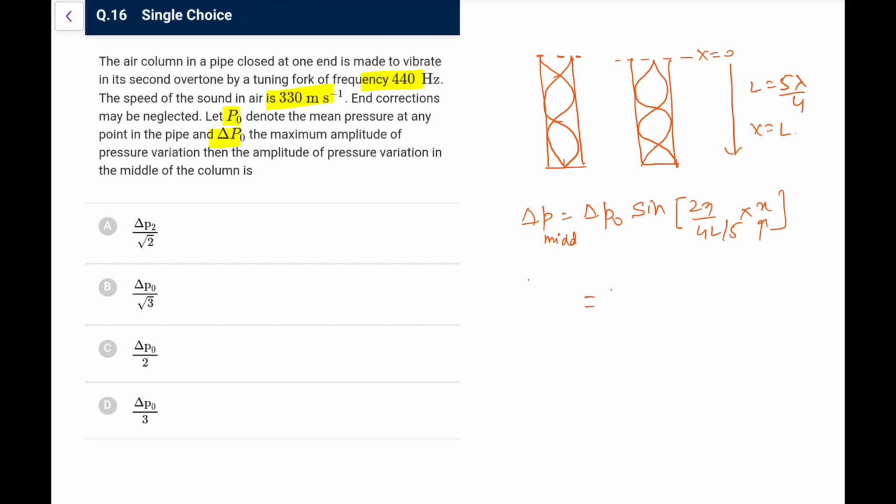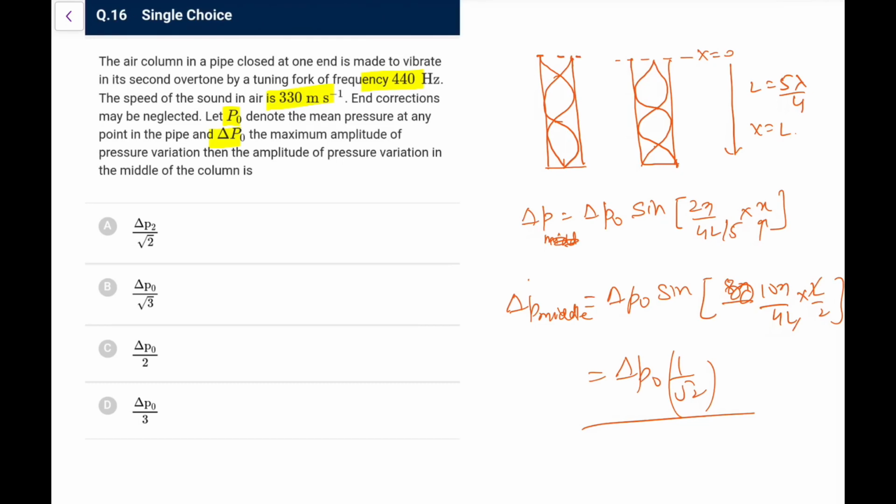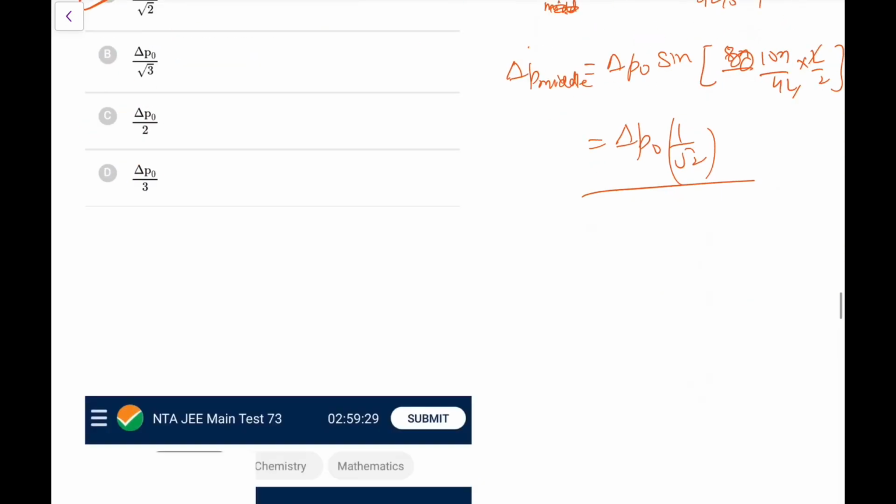So in the middle x will be L by 2, this is general, so delta p in the middle section will be delta p naught sine of, I can write, this is 10 pi by 4L into L by 2. So L cancels, 5 pi by 4, sine of 5 pi by 4 means it is 1 by root 2 in magnitude, because I need to check only the magnitude, so I'll go for delta p naught by root 2. This is option A that I'm getting.